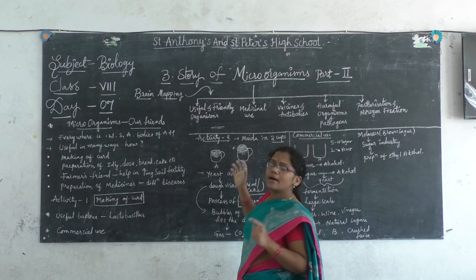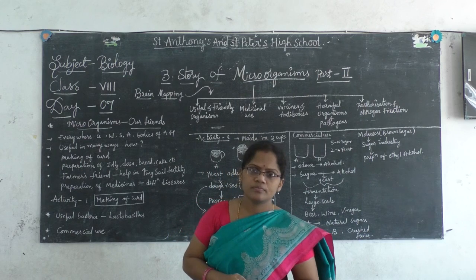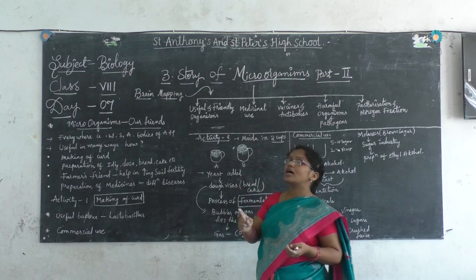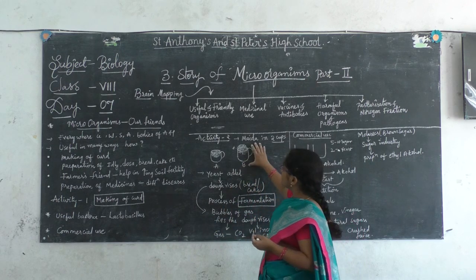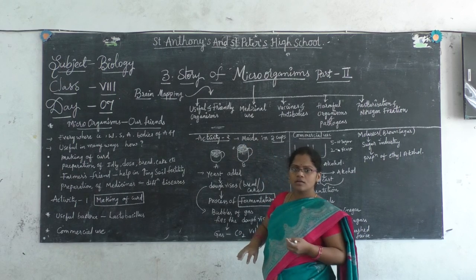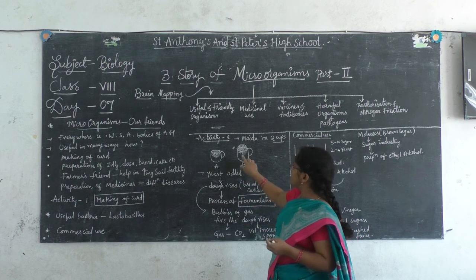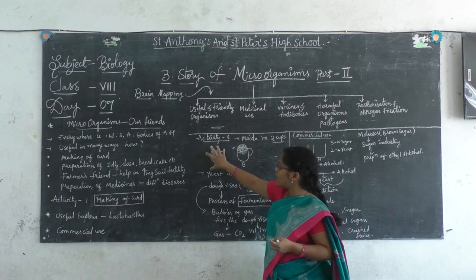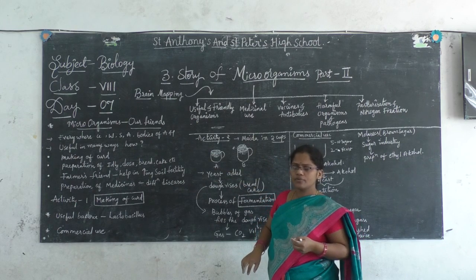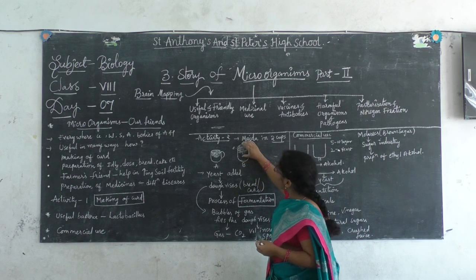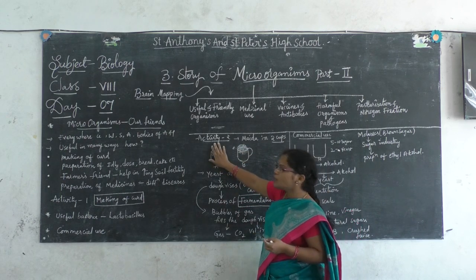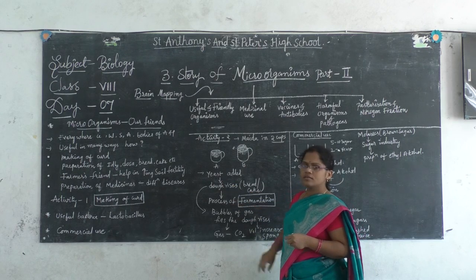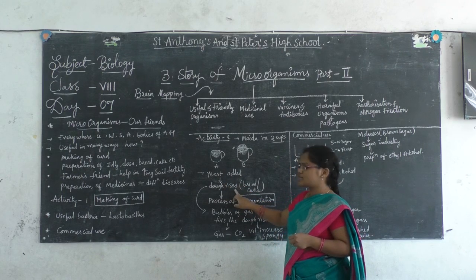After 5 to 6 hours, I observed it. What happened? In one of the cups, which one? In the cup to which I added the yeast, the dough rises above the cup. You can see it here, the shaded part. The dough rises above the cup when compared to A dough. In the A dough, what happened? The dough rises only a little bit. Why did this happen? Because of what we have added here, yeast. When we add yeast, the dough rises.